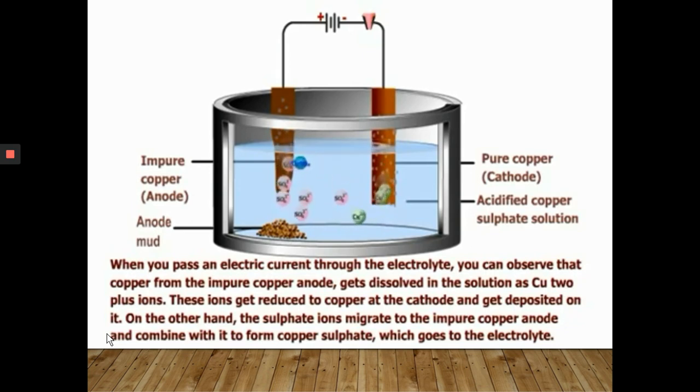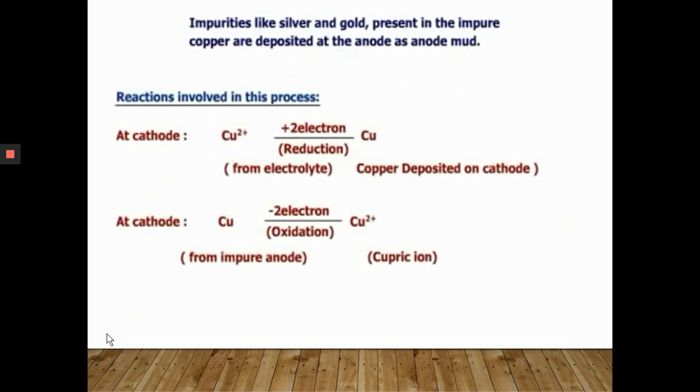Alternatively, the less electropositive impurities settle down as anode mud. The reactions involved in this process are shown here. That is, the Cu2+ ions from the electrolyte reduce and deposit Cu at the cathode. Similarly, at the anode, the Cu from the impure anode oxidizes and forms Cu2+ ions.